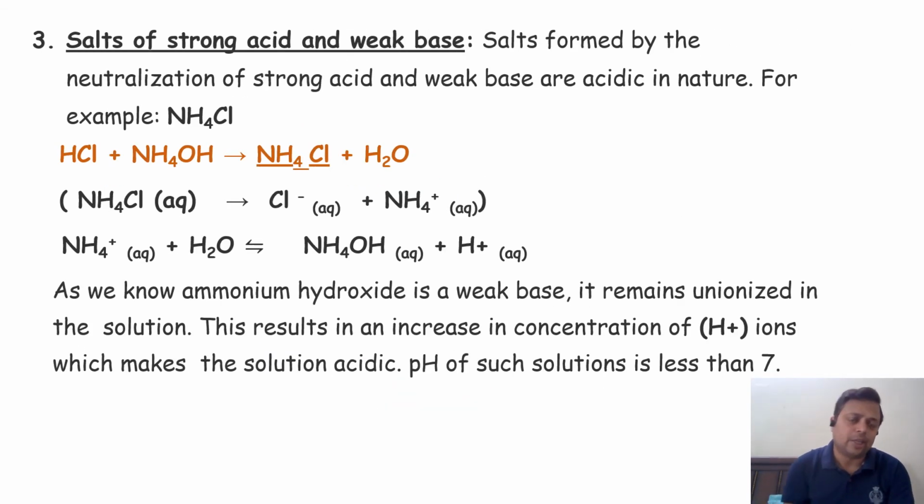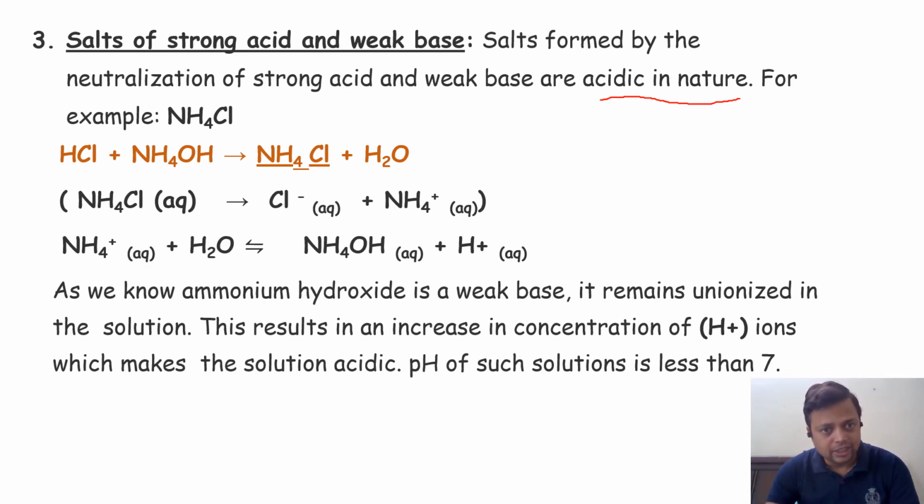So third is a salt of a strong acid and a weak base. Very simple: the strong acid is hydrochloric acid and the weak base is ammonium hydroxide. So which compound will it form? It will generate ammonium chloride, NH4Cl. This ammonium chloride is a salt of a strong acid and a weak base. I think you understand it. So what is given here? A salt formed by the neutralization of a strong acid and a weak base is acidic in nature.